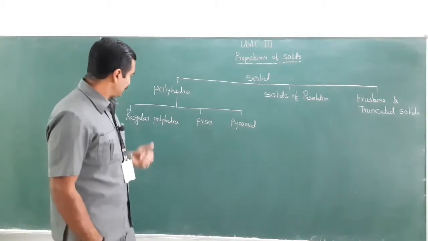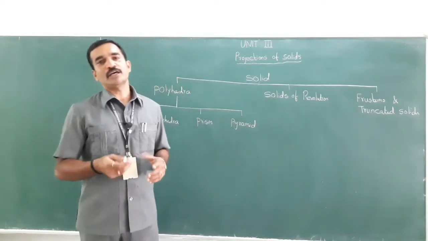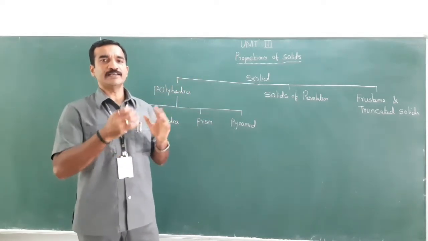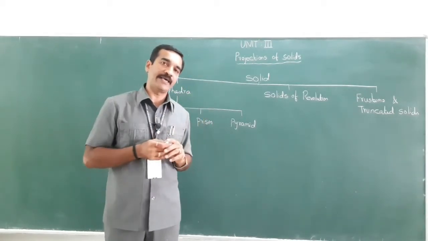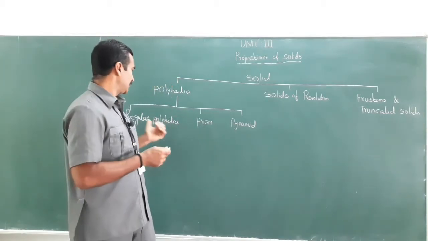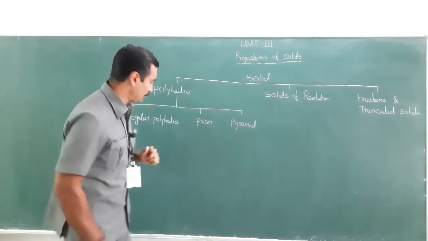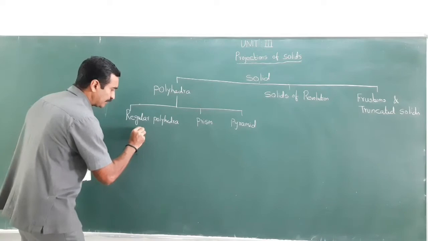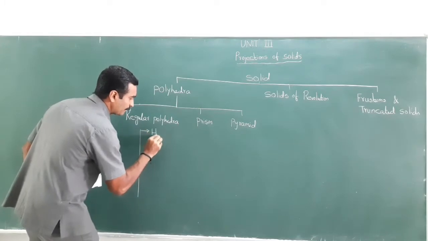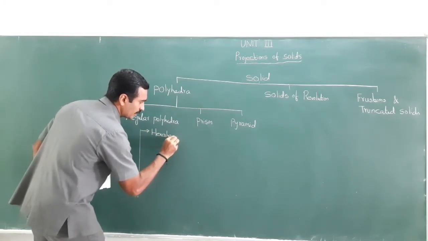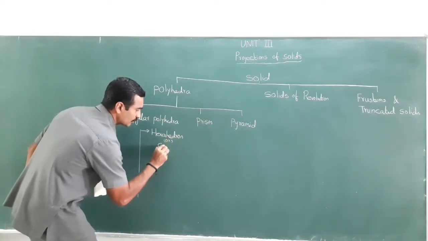Right. So let me explain the definition of regular polyhedra. Regular polyhedra is nothing but a polyhedron whose faces all have the same size and same shape. This regular polyhedra is further classified into five. That is hexahedron, the other name of hexahedron is cube.